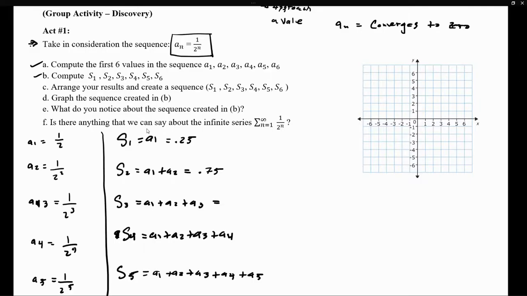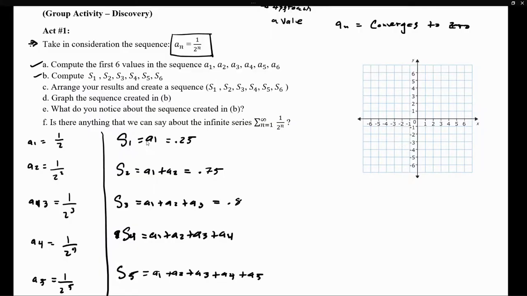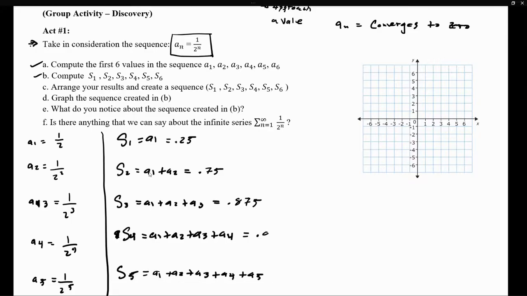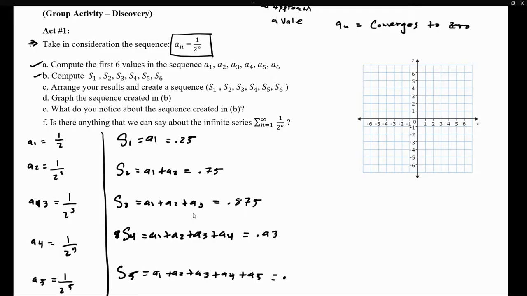For S of 3, I'm adding the first 3 terms, and you can double check this, but 0.5 plus 0.25 plus 0.125 is equivalent to 0.875. Now the fourth is 0.93, and the fifth is 0.96. And we can stop here. There's no need for us to compute the sixth.